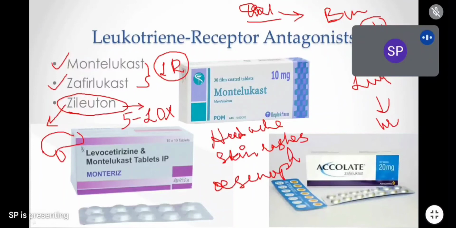They will increase the eosinophil count. Why do montelukast and zafirlukast cause eosinophilia? Because their production increases? No, because these drugs are not acting on eosinophils, they are acting on the leukotriene receptors. I'll tell you the mechanism.